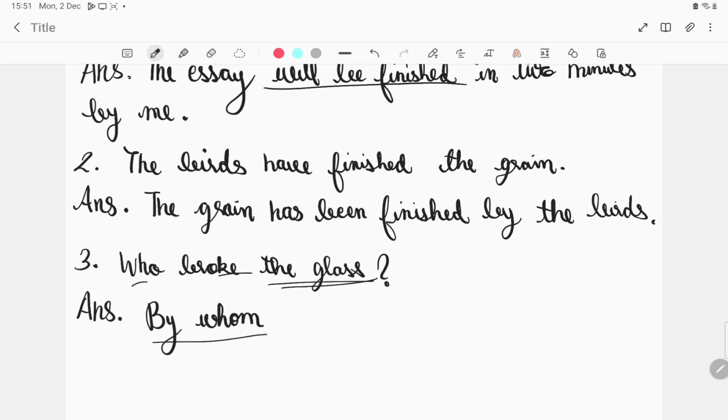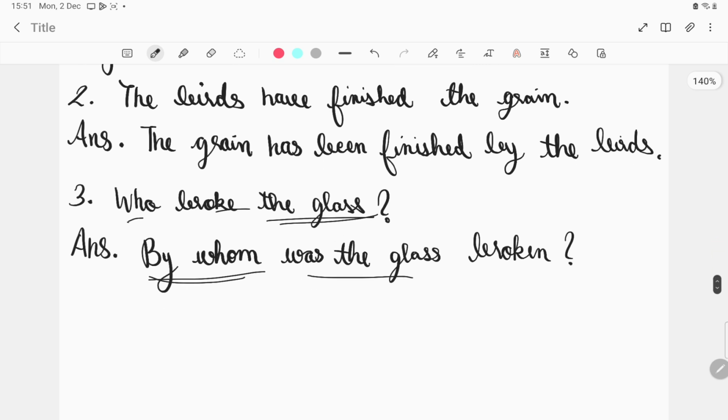You know, by whom is the question word, so this would come first. By whom was the glass broken? By whom was the glass broken? Now I think some things have to be learnt, but you know that the object never comes first.